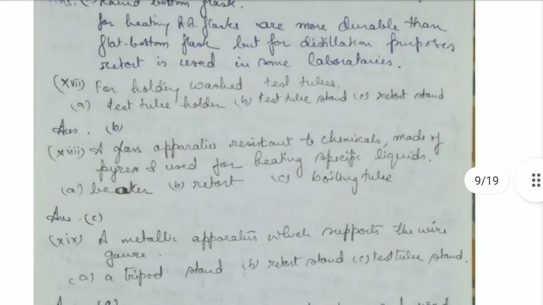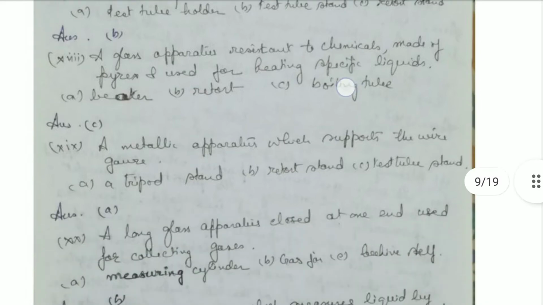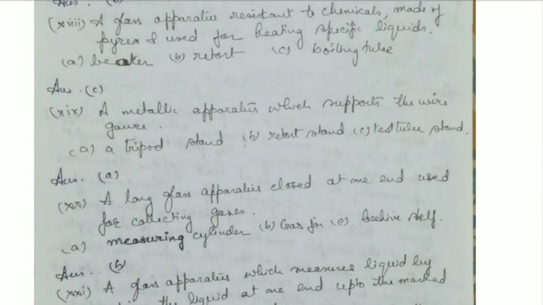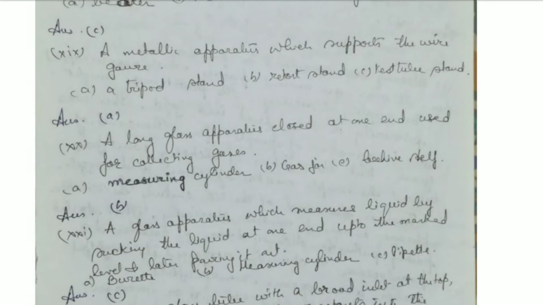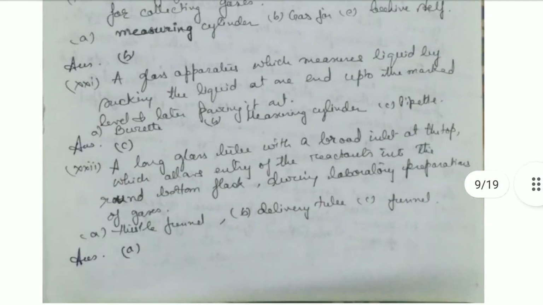Then a glass apparatus resistant to chemicals, made of Pyrex and used for heating specific liquids, that is the boiling tube. Then a metallic apparatus which supports the wire gauze, that is the tripod stand. A long glass apparatus closed at one end used for collecting gases, that is the gas jar. An apparatus which measures liquid by sucking the liquid up to the marked level and later pouring it out, that is the pipette.